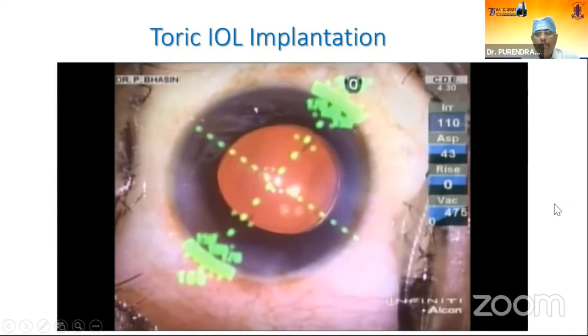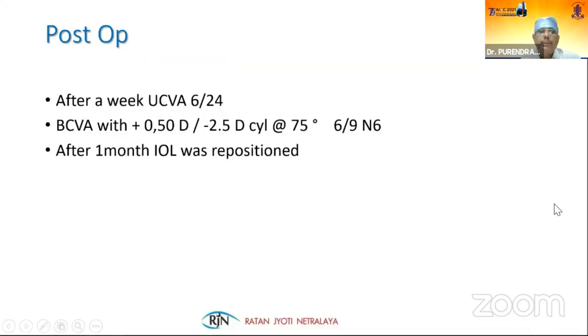And now, the very next day, the patient's vision was 6/6, and the patient didn't have any complaint. But after a period of 10 days, the patient returned to us after a period of 1 week with a vision of 6/24, and the refraction was plus 0.5 diopter with minus 2.5 diopters of cylindrical power at 75 degree axis, and vision was improving to 6/9 and N6.